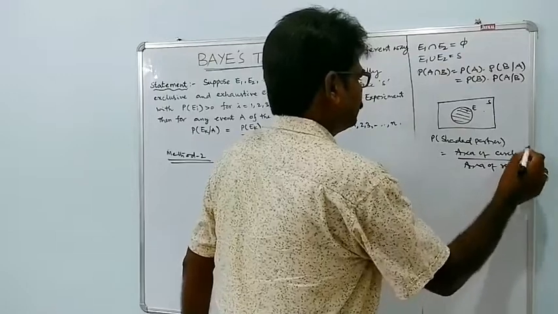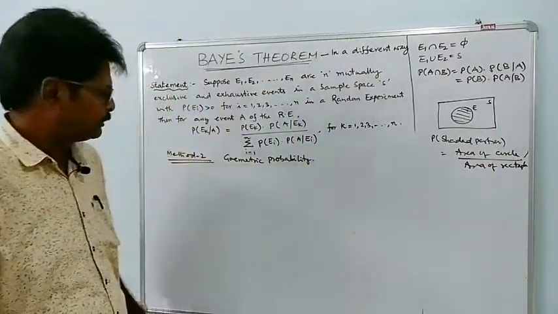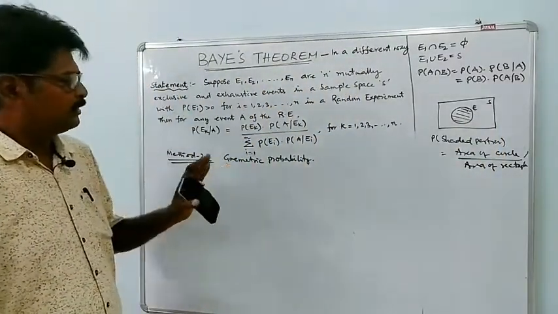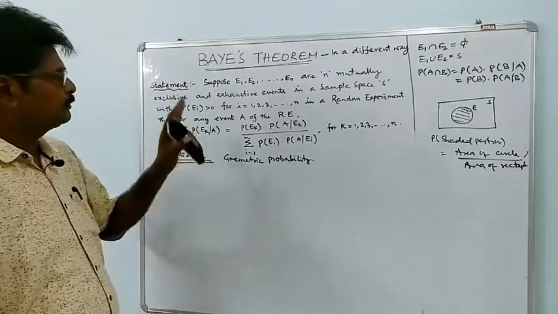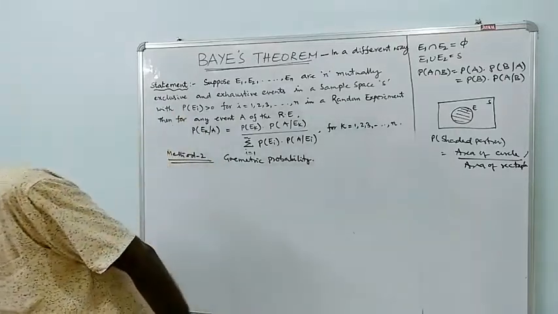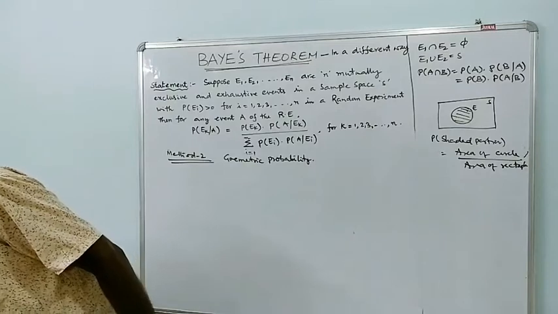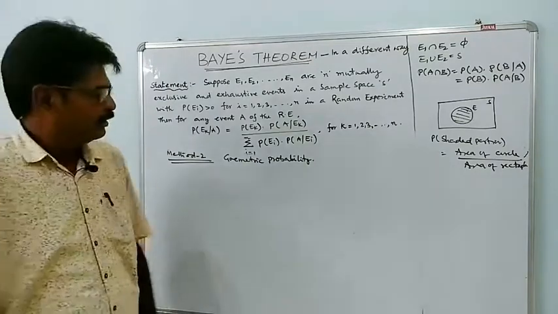We know this geometrical probability from 10th class onwards. So by using this geometrical probability, let us prove this Bayes theorem. It's a simple theorem.